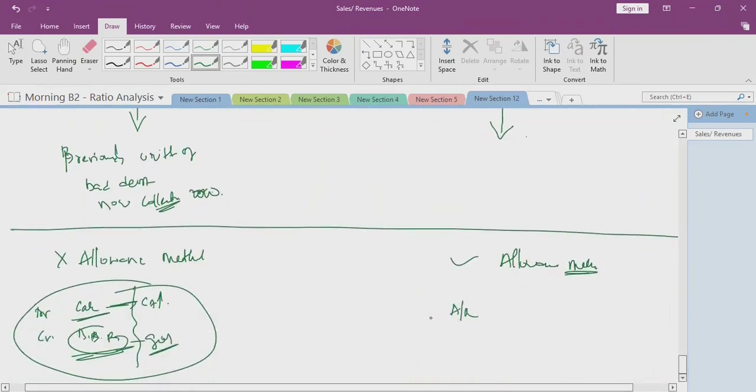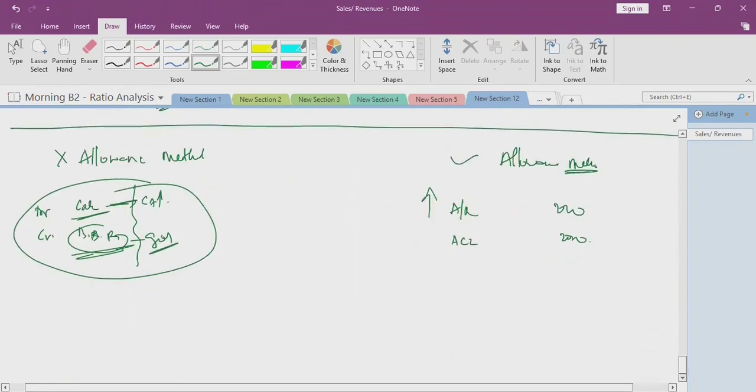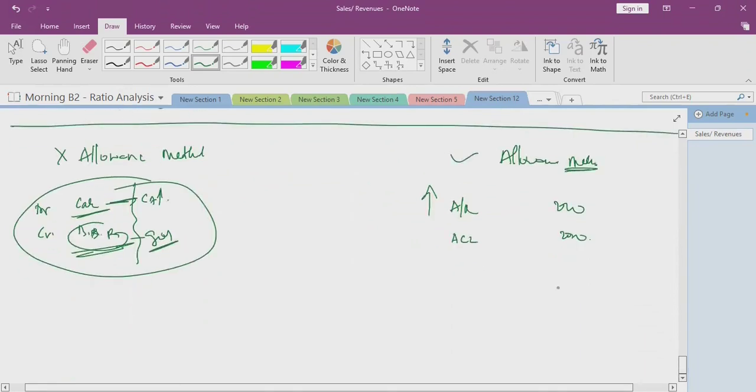We are getting accounts receivable increased 2,000 and we are restoring the allowance for credit losses. Allowance for credit losses 2,000 will be recreated. And then what will we write? We will debit the cash account, and this accounts receivable will be credited.